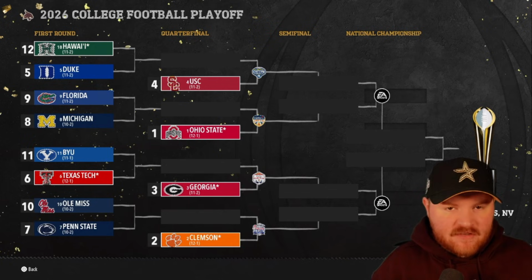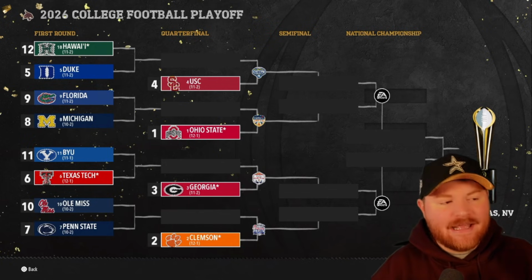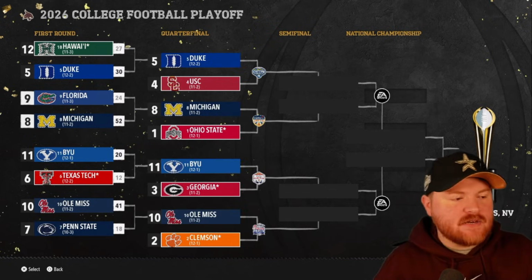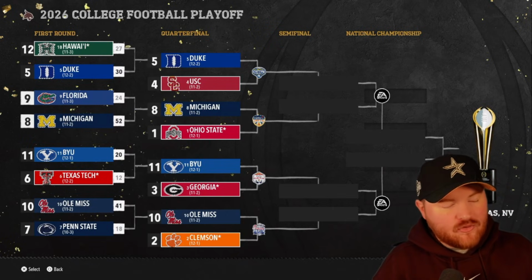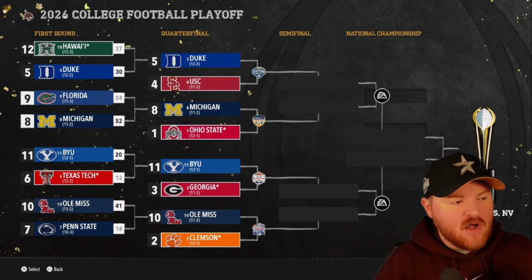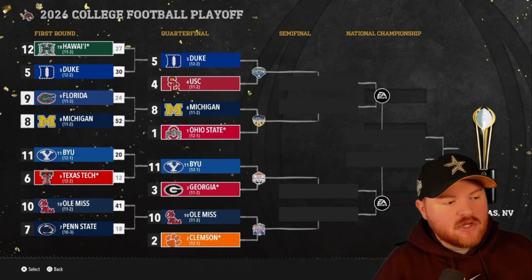So let's see if the SEC can get back on track in year 2. Duke might be on another destiny run. They beat Hawaii by 3. The G5 has put up a good fight so far, but have yet to win a playoff game. Duke will take on USC in the second round. Florida gets smacked by Michigan.